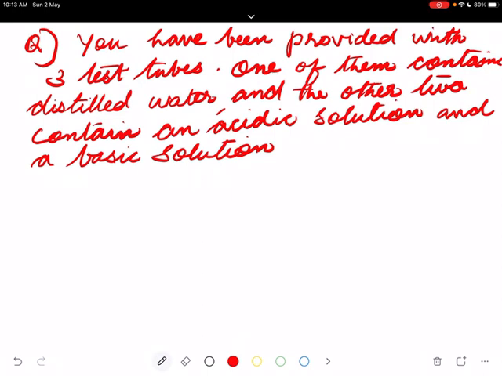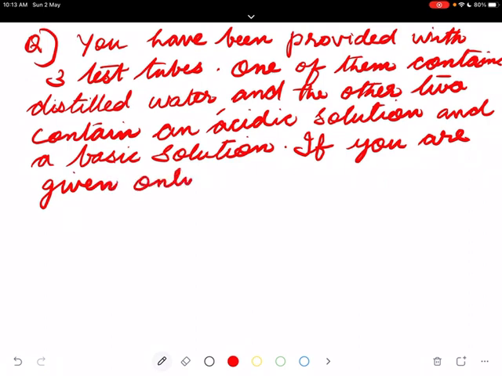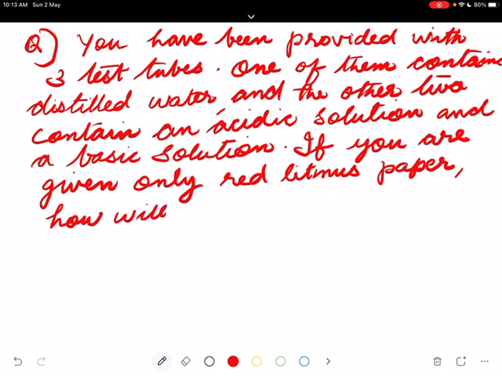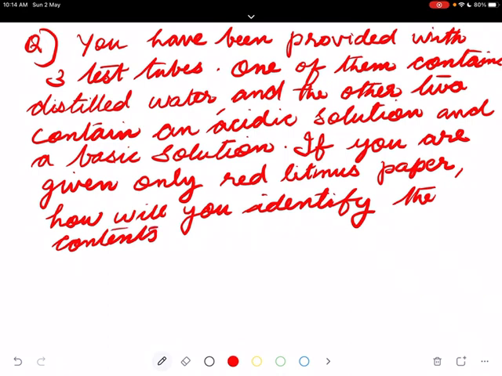If you are given only a red litmus paper, how will you identify the contents of each of the test tubes?